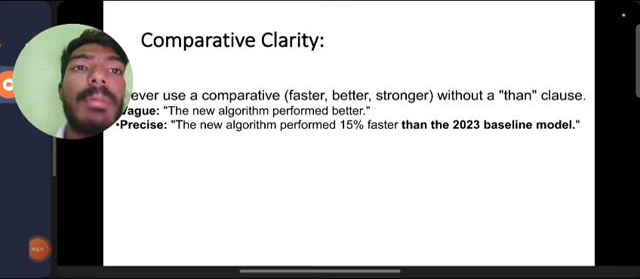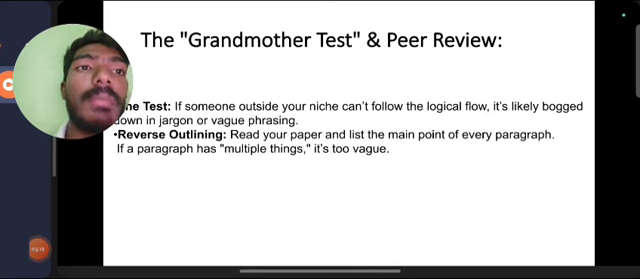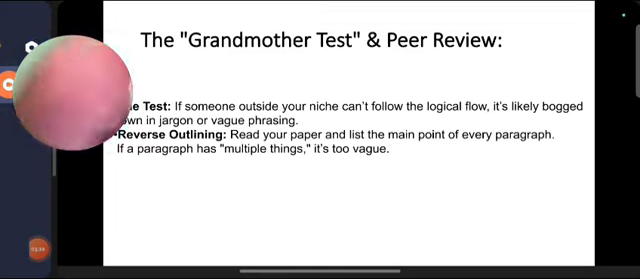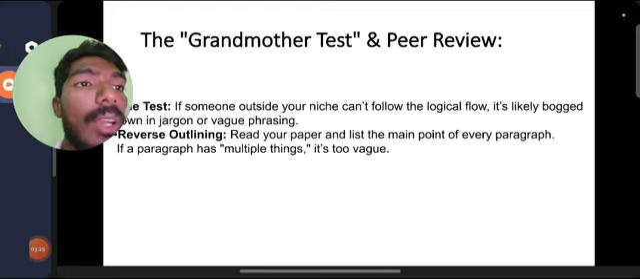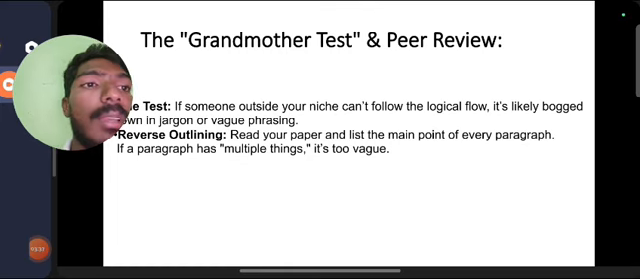Comparative clarity. Never use a comparative, faster, better, stronger, without a than clause; it is vague. The grandmother test and peer review. One test: if someone outside your field can follow the logical flow, good; if not, you are likely bogged down in jargon or vague phrasing. Reverse outlining: read your paper and list the main point of every paragraph. If a paragraph has multiple points, it is too vague.